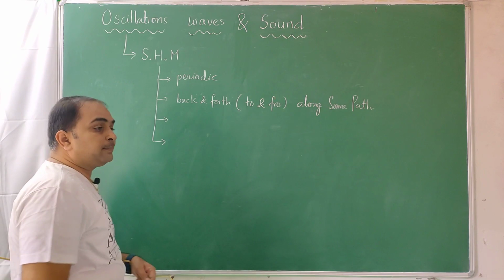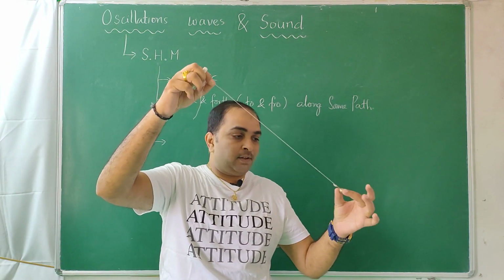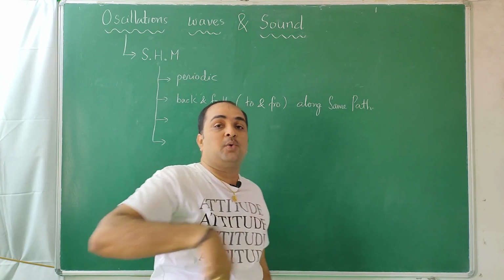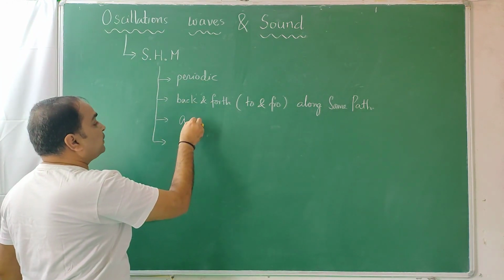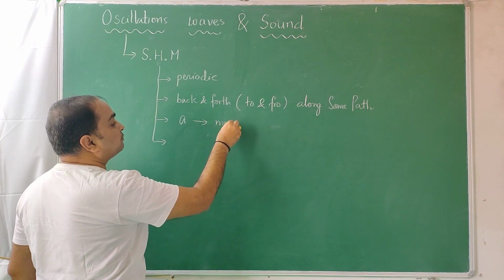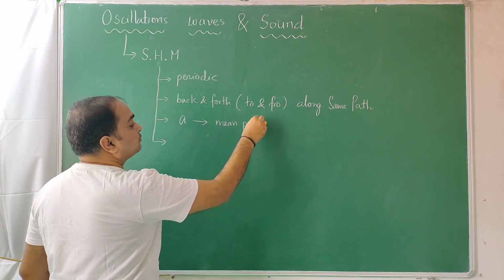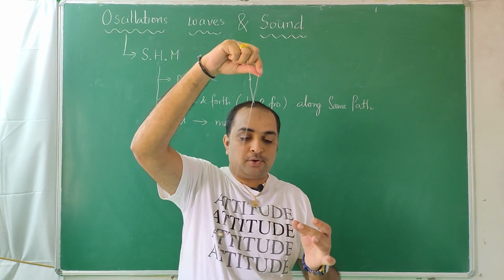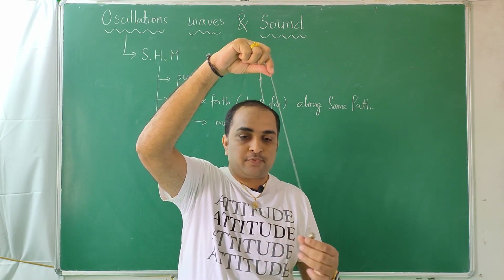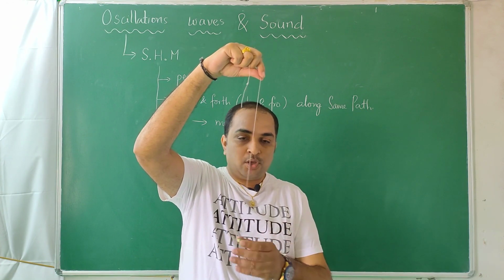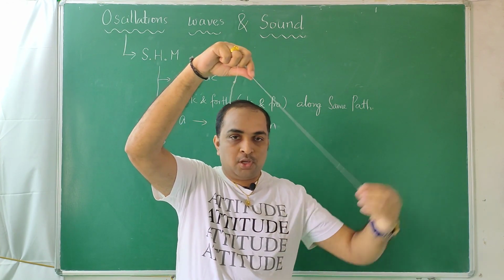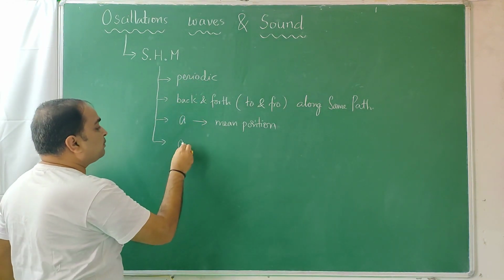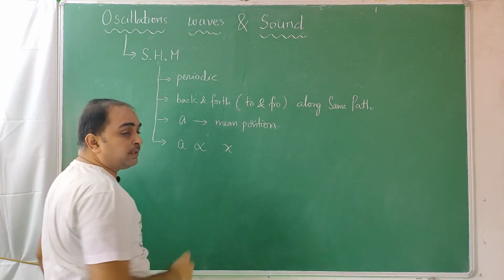And the third condition is, see here, now it's at rest, but still it's coming towards the center. That means it should accelerate towards the center. So acceleration must be directed towards the mean position. Not only that, if you give a little amplitude, a little distance, it should move slowly. If you move more distance, it should move fast. If you move more, it should move even faster. Like that, the acceleration must be directly proportional to the displacement from the mean position.